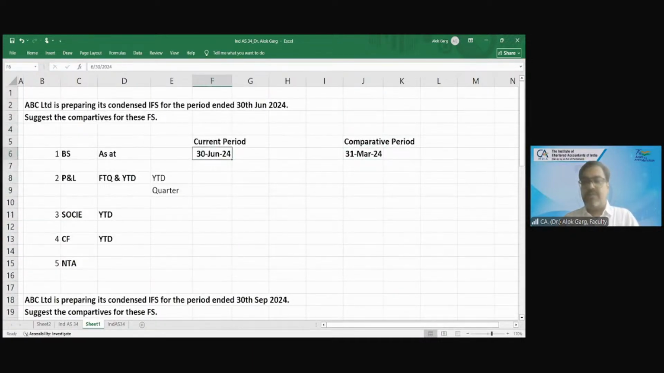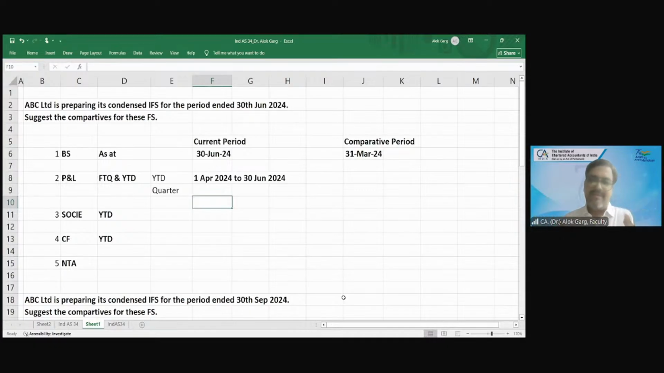Anushi, now your turn. What is the P&L period? Sir, it will be from April to June 24. For the quarter also, it will be the same only. So only one column will be given. The same column will not be repeated.